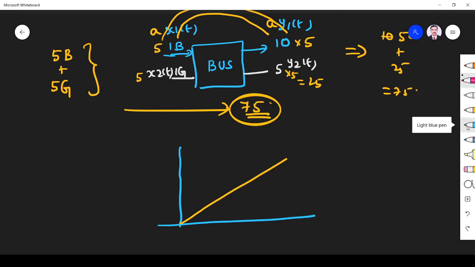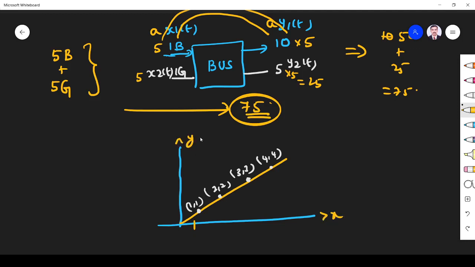We know that this point may be 1 comma 1, this point 2 comma 2, this point 3 comma 3, 4 comma 4, right? Then only we can call this a linear system. Now you see, x is the input, y is the output. What is it telling? If I give x as 1, the output is 1. If I give x as 2, that is 2 times, the output will also be 2. The output is scaled by the same factor. Yes or no? Now the 2 becomes a, and the output is also scaled.